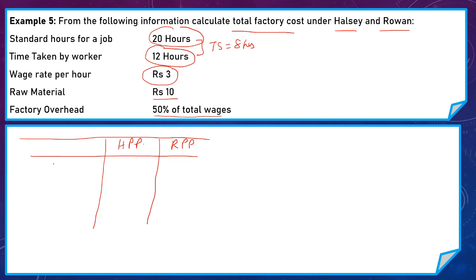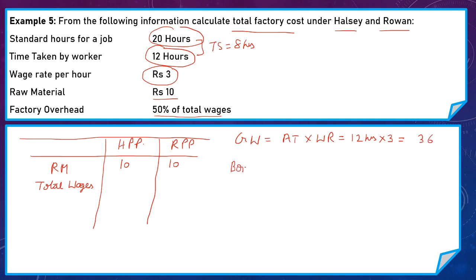First we add raw material. In both the plans raw material used is 10 rupees. Now we take total wages. To calculate total wages, first we have to calculate gross wages under Halsey premium plan and Rowan premium plan. Our formula to calculate gross wages is same, that is actual time taken by the worker into wage rate per hour. Here actual time is 12 hours and wage rate per hour is rupees 3. So his gross wages is 36 rupees.